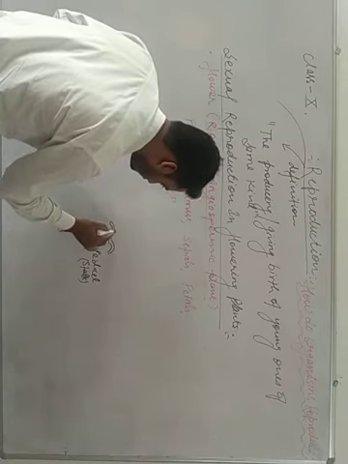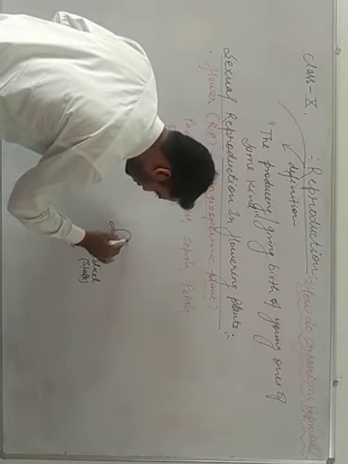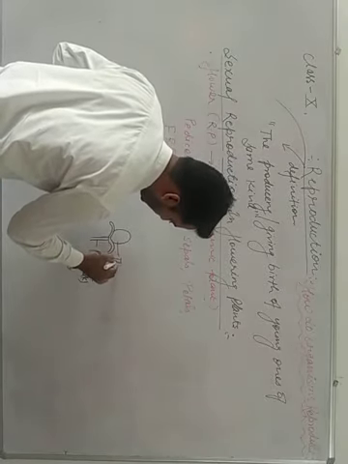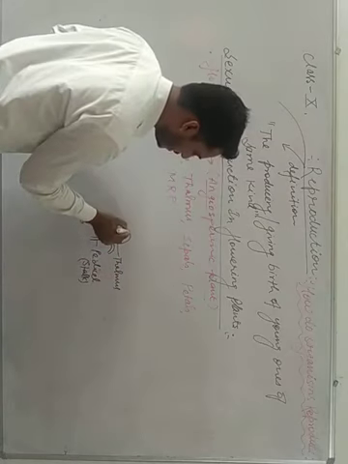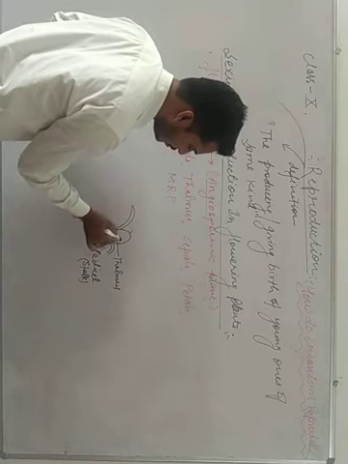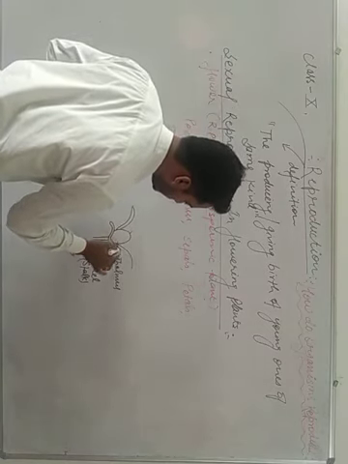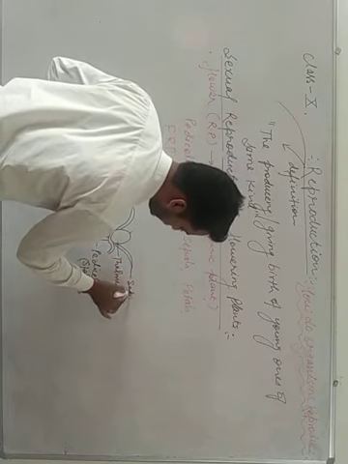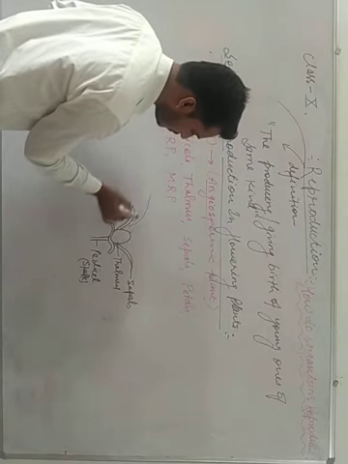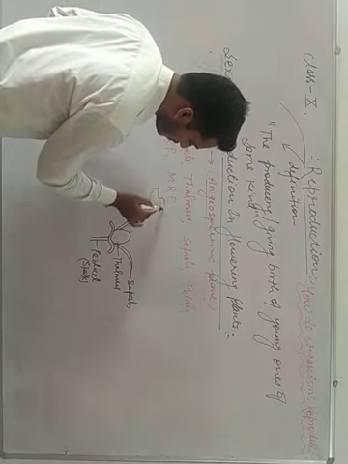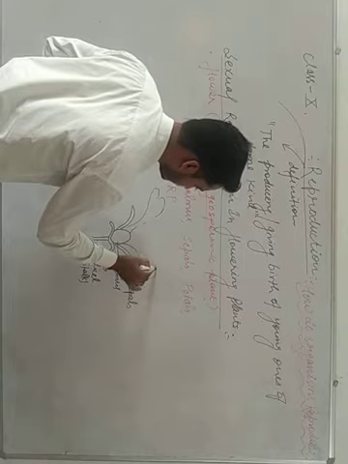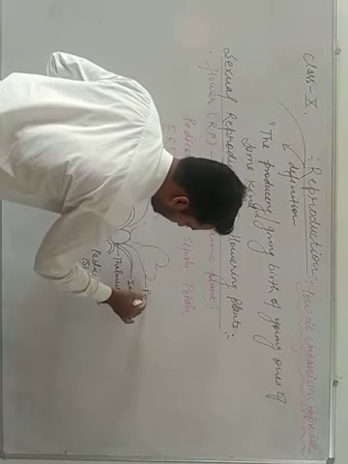After that, you see a structure here. This is the thalamus portion. This swollen part is called thalamus, on which the flower is situated. Newly arising leaves are called sepals, and old leaves are called petals.